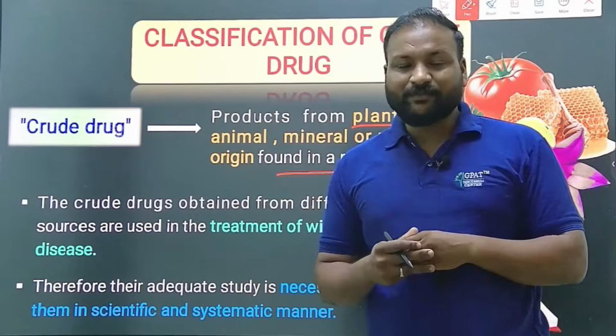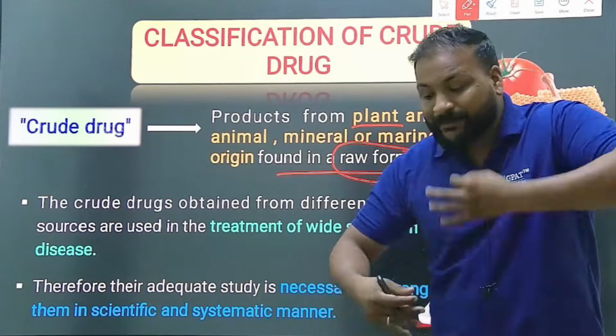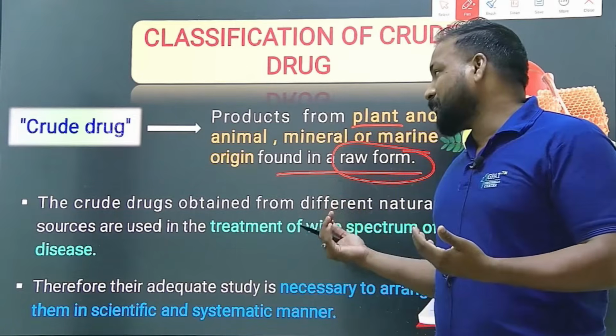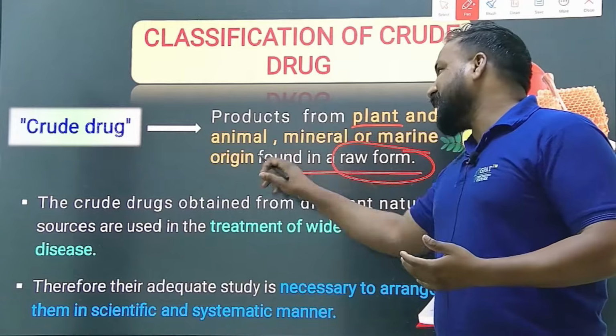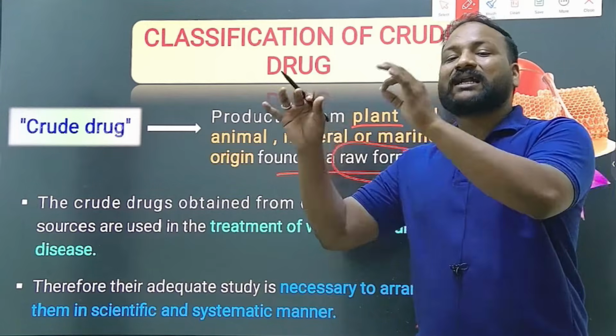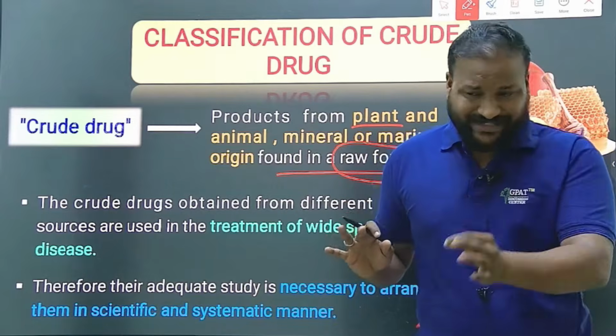Clear? Is it clear? So which is a raw form? Any plant part, animal part, mineral or marine source which is in a raw form, except collection and drying. It should not go through any process except collection and drying.